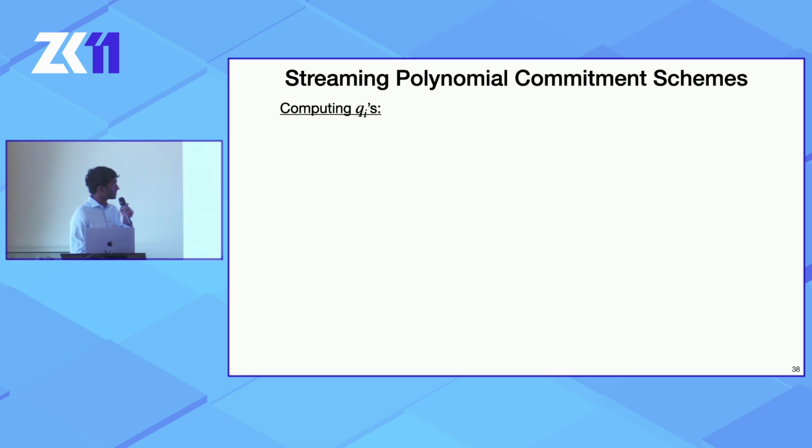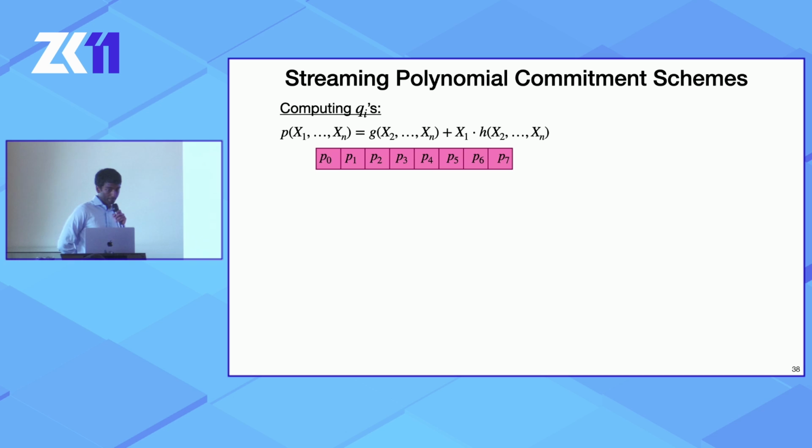But how do we do this when we're dealing with tables? So we start with a table for P, and we notice that if you plug in x1 equals 0 in this equation, you see that P of 0 and some other points is equal to G at those other points.